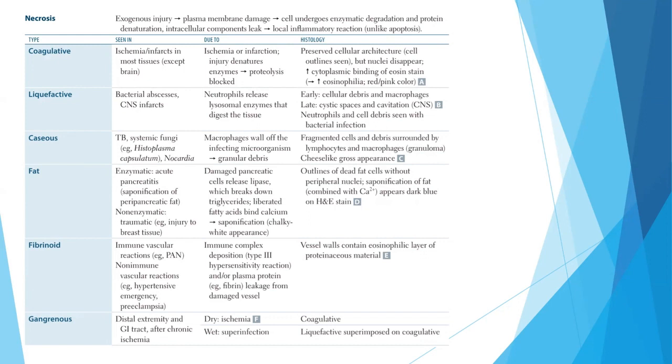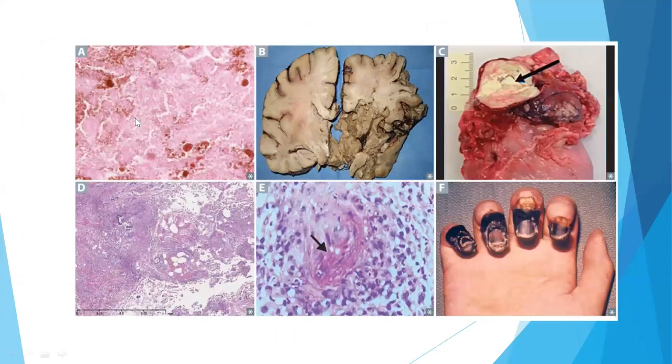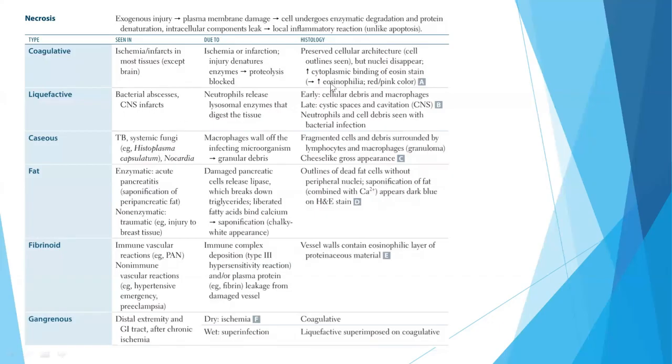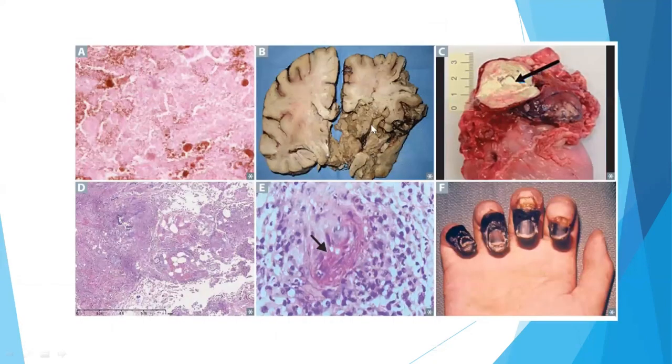The coagulative necrosis is seen in ischemic infarcts in most tissues. So this is the coagulative necrosis histology. What we can see is that there is increased cytoplasmic binding of eosin, so there is increased red or pink color. In the case of liquefaction necrosis, there are cystic spaces and cavitation in the CNS. Here we can see.